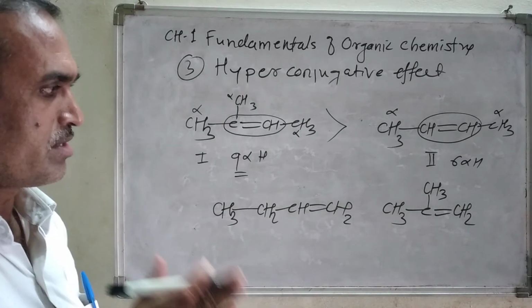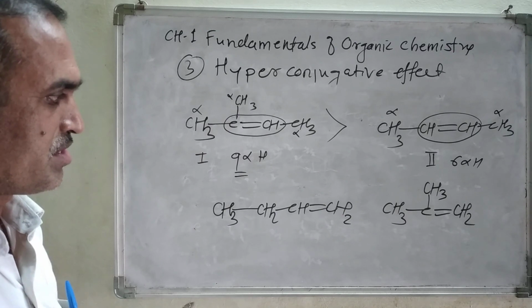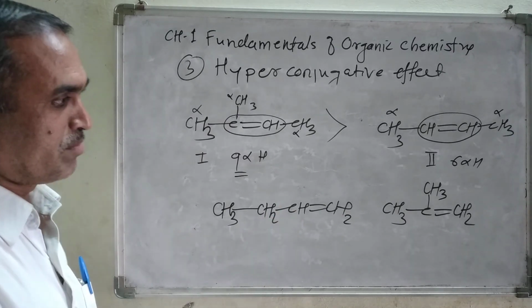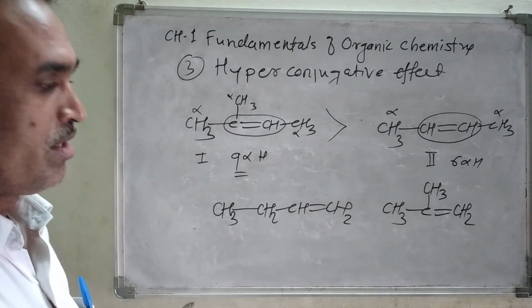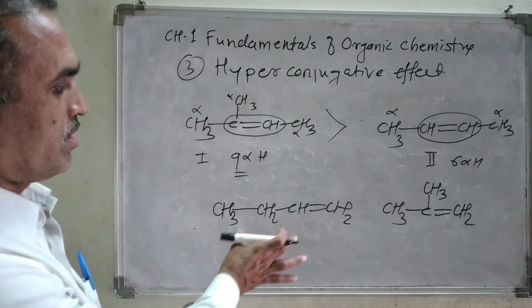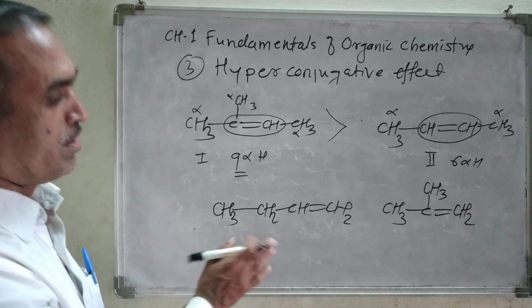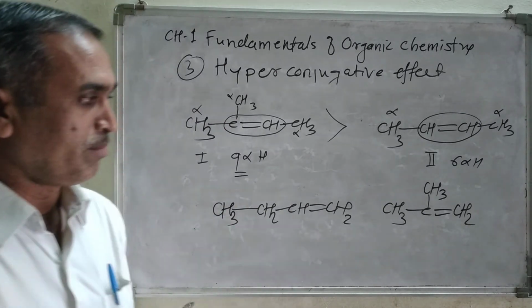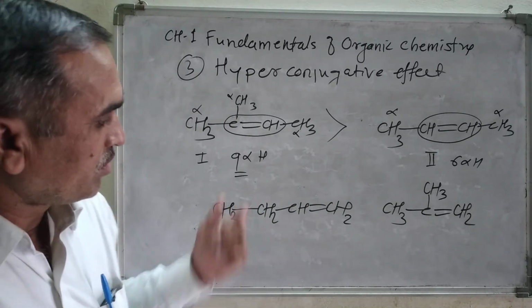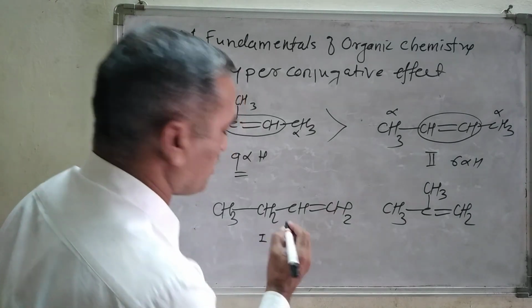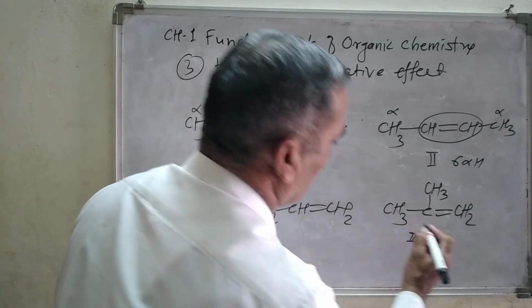Isomer means having the same molecular formula but different structures. This is a chain isomer, this is the longest chain, and that one has the branched chain. Now tell me whether the first structure is more stable or the second structure is more stable.